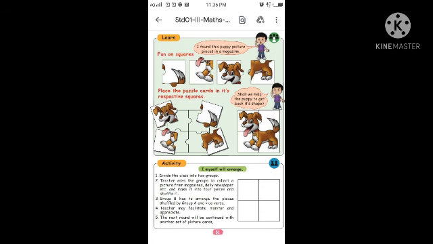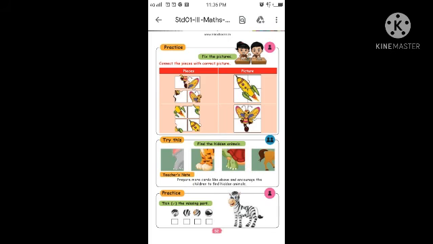Now shall we go to the page number 52? Fix the pictures. Complete the pieces with correct pictures. Pieces and pictures. See, you know which parts will come first, second one, third one and fourth one.